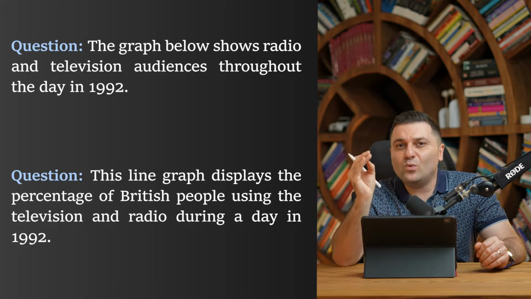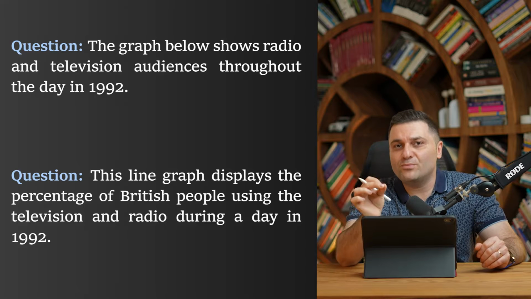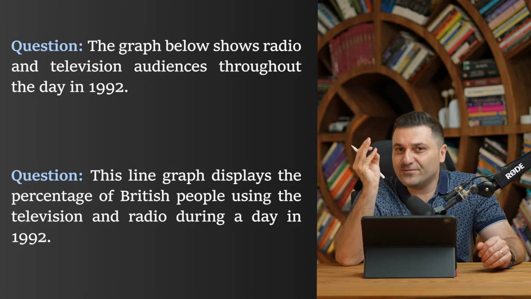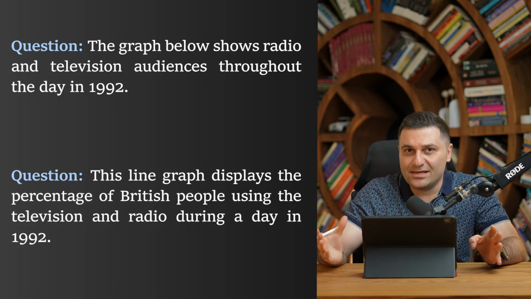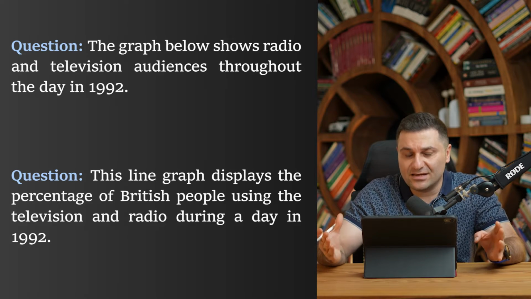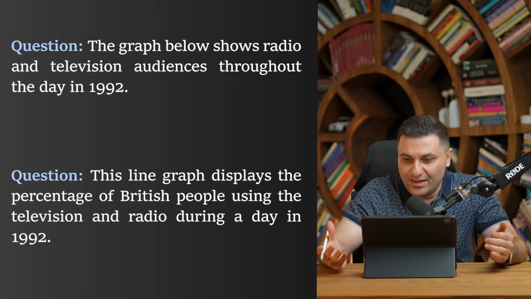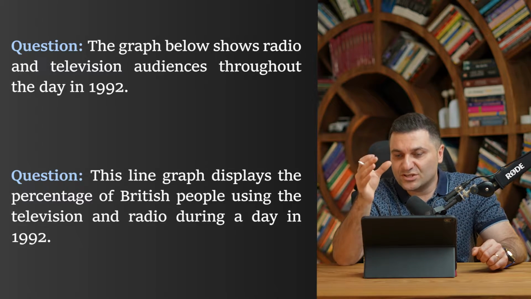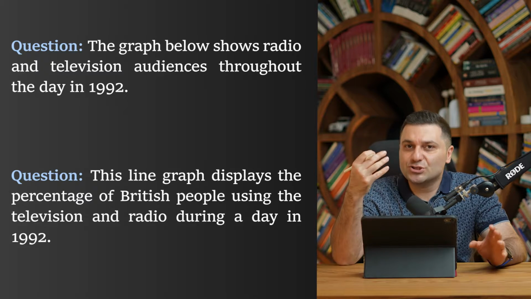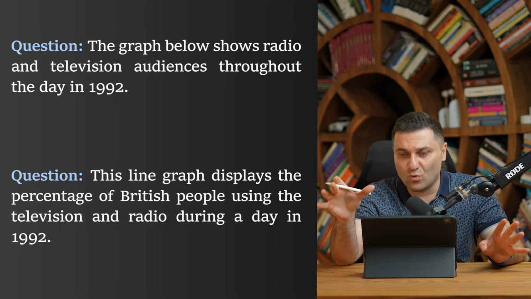You should always include these pieces in your opening sentence. The first one is the type of data. You should say what type of data it is. Is it a line graph? Is it a pie chart? Is it a bar chart? Then the verb is very important: displays. You can use so many other verbs. We'll talk about this more.